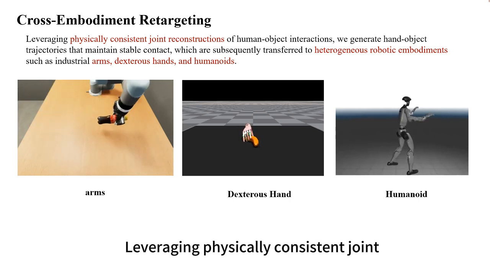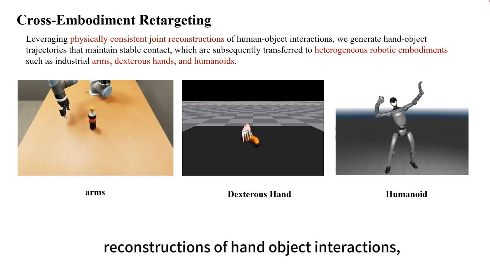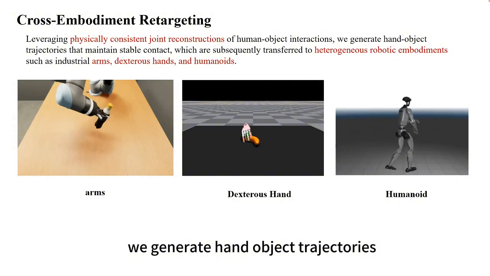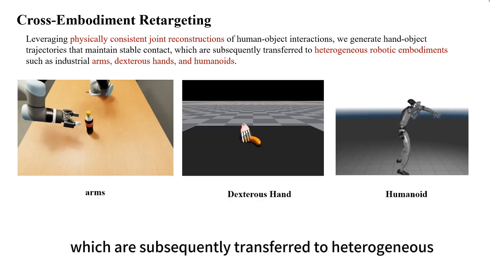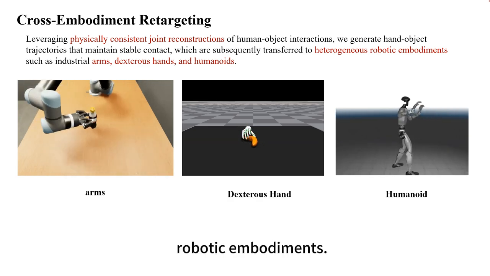Leveraging physically consistent joint reconstructions of hand-object interactions, we generate hand-object trajectories that maintain stable contact, which are subsequently transferred to heterogeneous robotic embodiments.